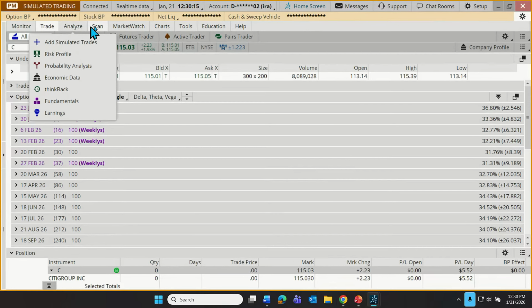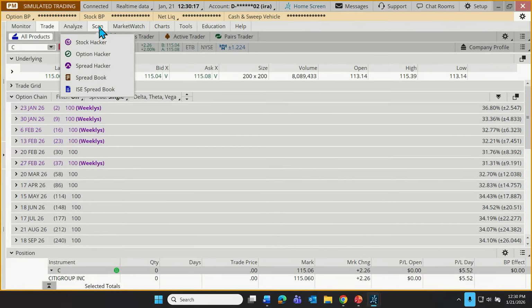The Scan tab is where we might go to build, let's say, a screen or a search for stocks or for potential options candidates using characteristics that might be important to our trader or to our investor. So if we wanted to do a search for stocks, we would use the Stock Hacker. If we want to do a search for options, we'd use the Option Hacker. Guess what? We've done videos on each of these if we want to learn about them specifically.